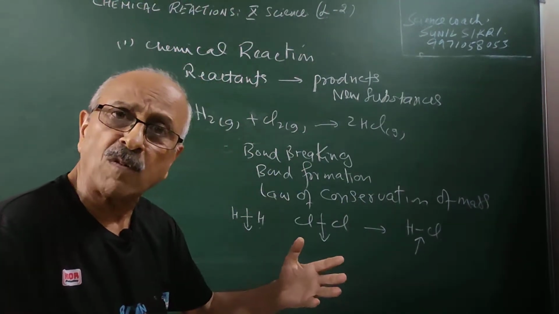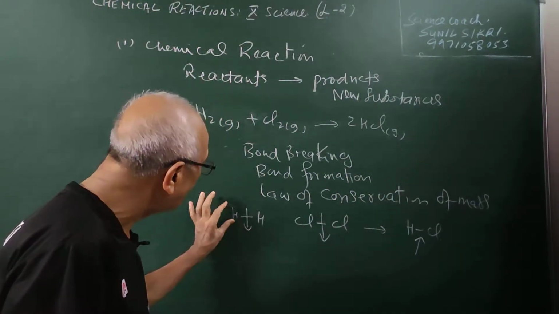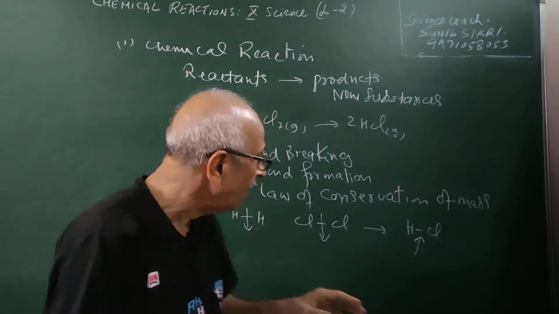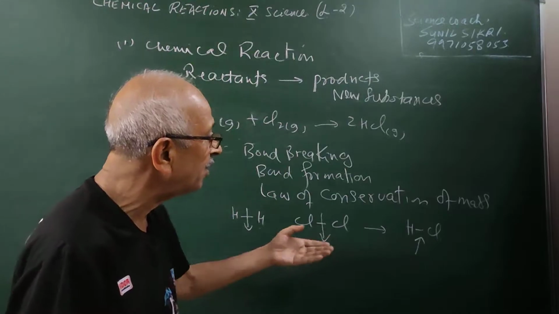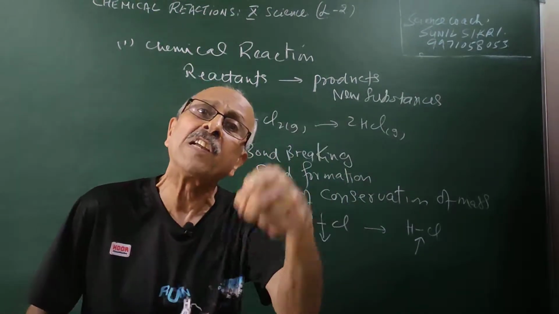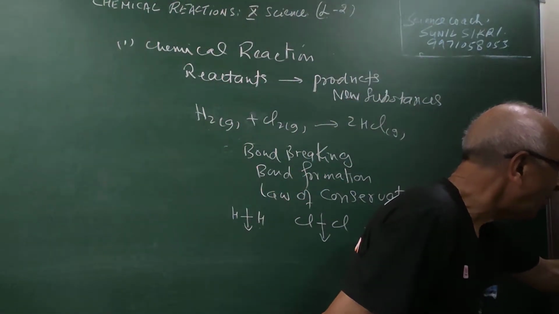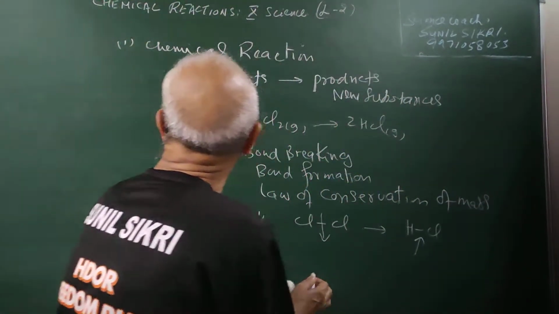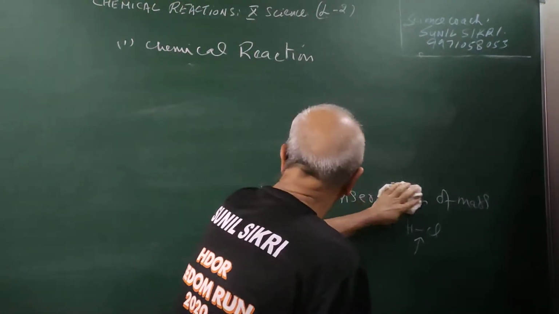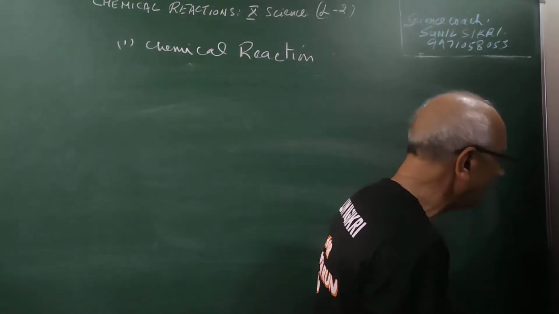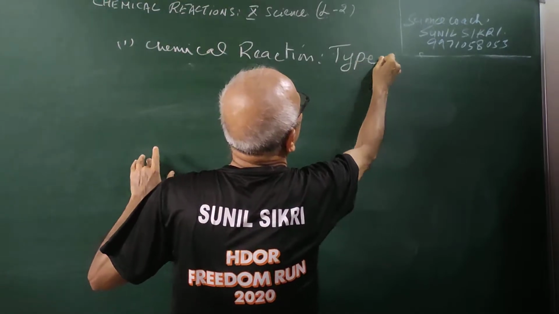In ionic compounds, there will be exchange of the ions. So the atoms have not disappeared or appeared, they have only changed their places. There is a rearrangement of the atoms by the bond breaking and bond formation process. Now in today's lecture, I want to tell you about the various types of reactions which we come across in chemistry. What are the various types of chemical reactions, students?